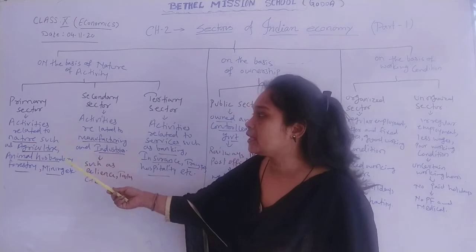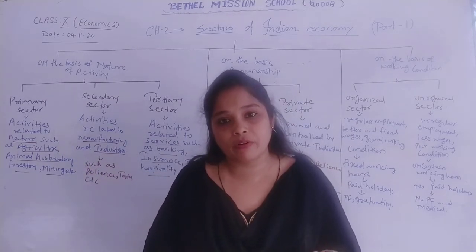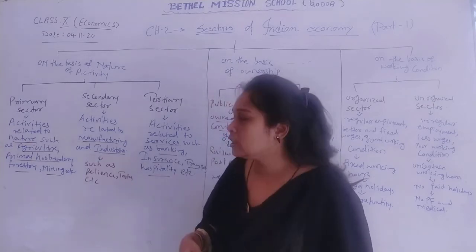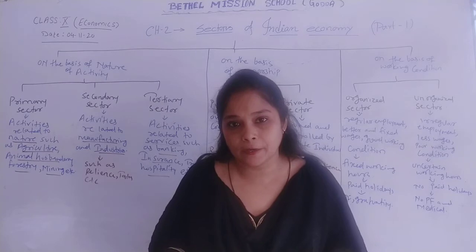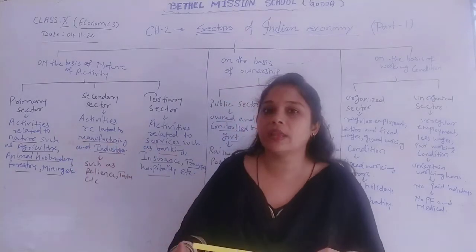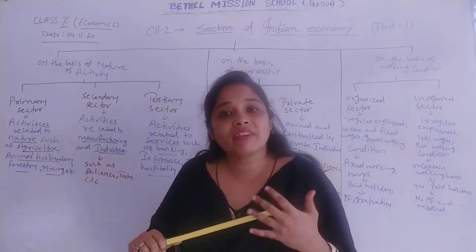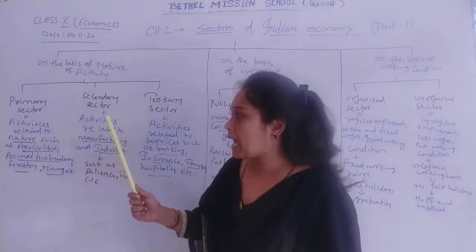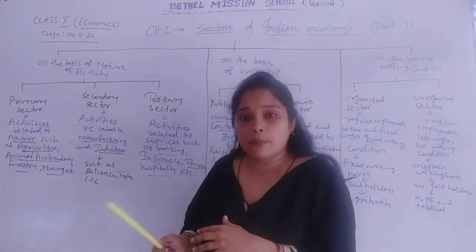That means primary sector is more important. And when we talk about the growth and development of our economic system, industries and manufacturing companies are very important. So each sector has its own importance. Primary sector we mostly find in rural areas, and secondary sector we mostly find in urban areas.